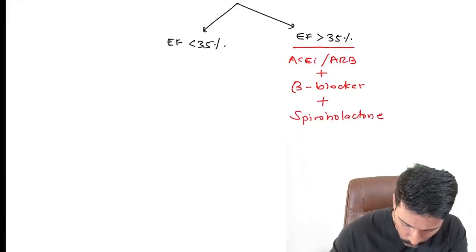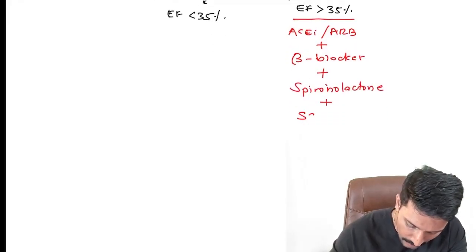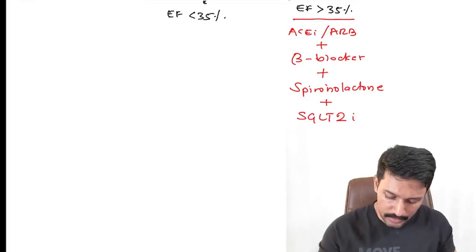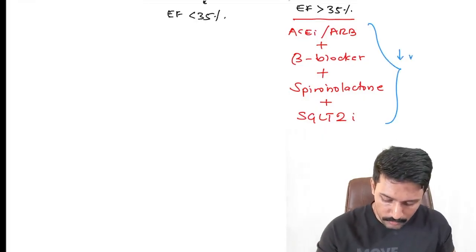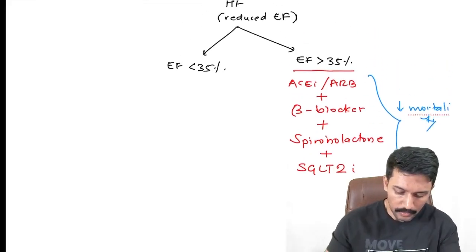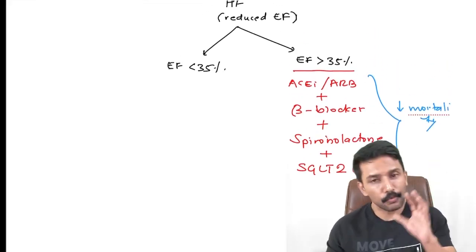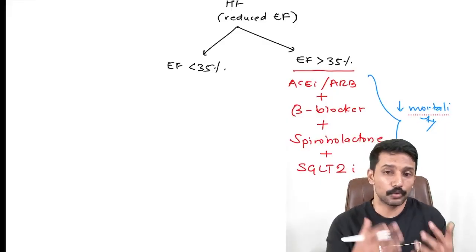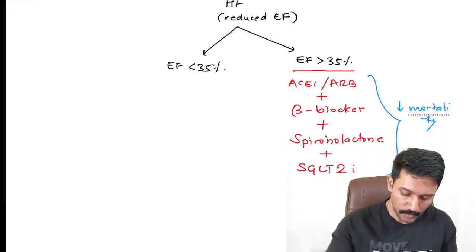And studies have shown that adding SGLT2 inhibitors has cardioprotective benefits. So we use them. And these are all known to reduce mortality. They decrease mortality. But if EF is less than 35, of course, we will be using these drugs, but that is not enough. I need to do more. What is that more I need to do?